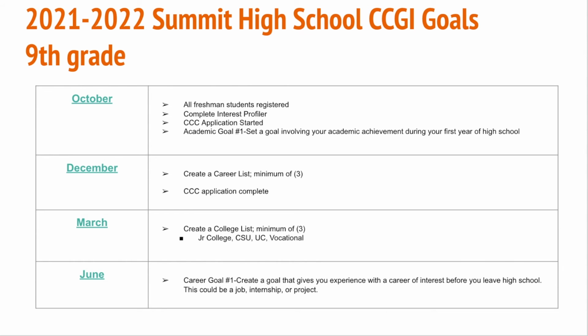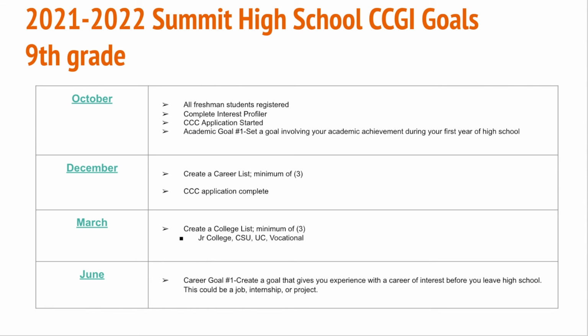freshman year. By December, we want our freshman students to have created a career list. So that's really tying it in with their interest profiler. So looking at those careers that they have been matched up with and maybe adding a few of those to their list so they can start investigating and seeing if those are good career matches. And again, we want them to complete their California Community Colleges application by December.